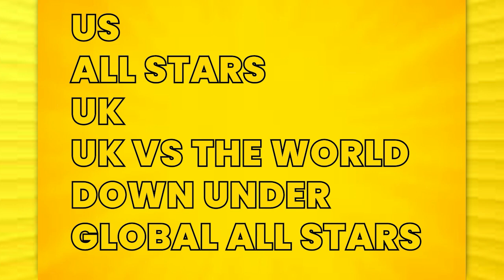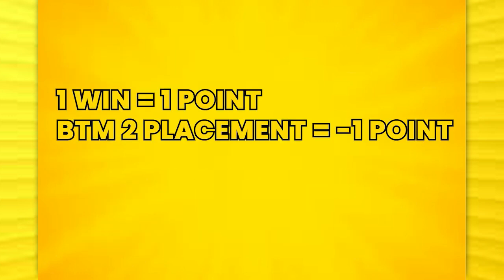And how this is gonna work, I'm gonna give the queen a point for every win they have, and then I'm gonna take that point away for every time they're in the bottom two. So they have a point system. Let's say we have a queen who has 2 wins and is in the bottom 2 once, so they have 1 point. And it's the same if a queen has 1 win and was never in the bottom 2, so they also have 1 point. And then they are tied.